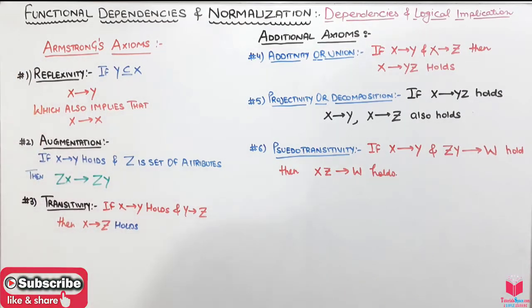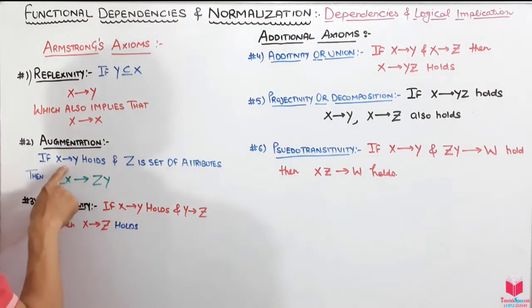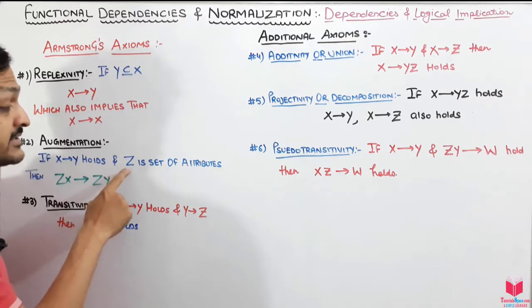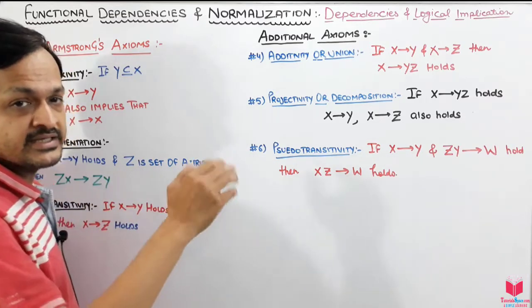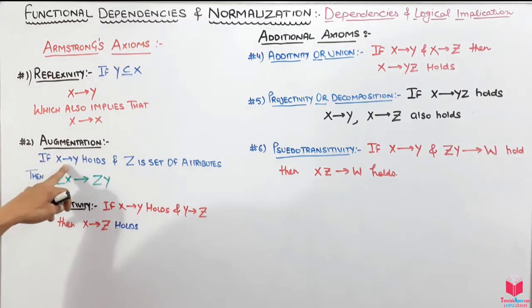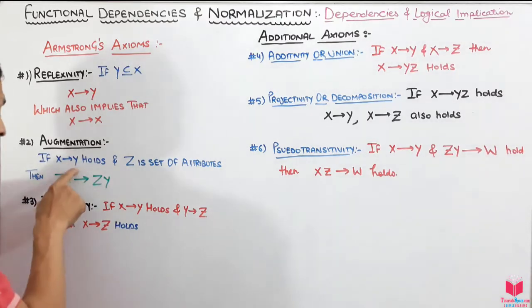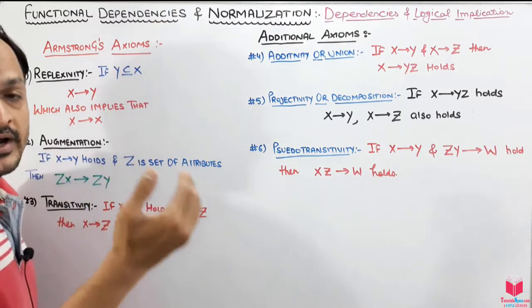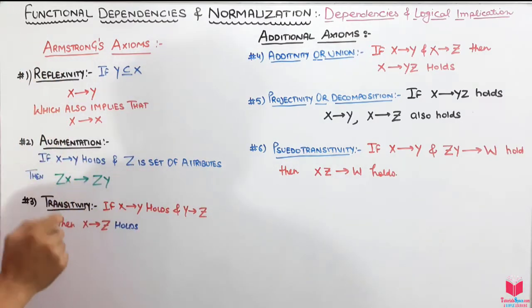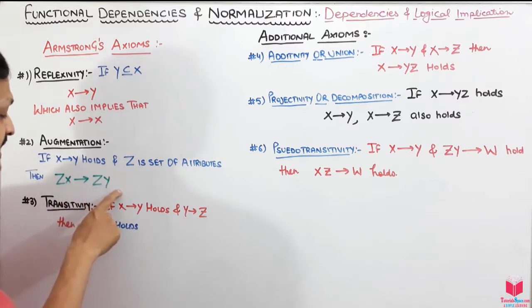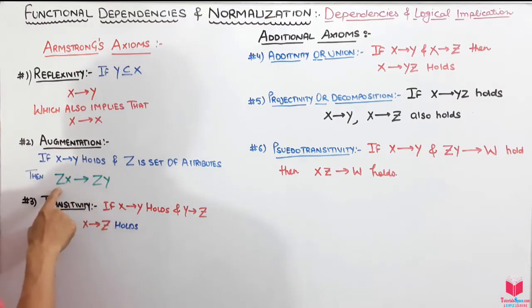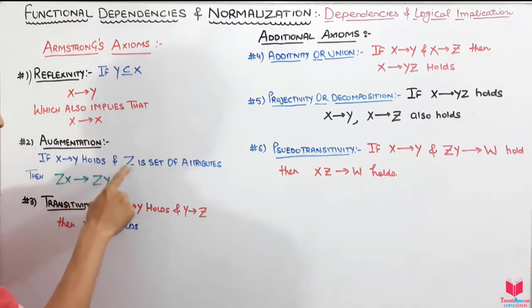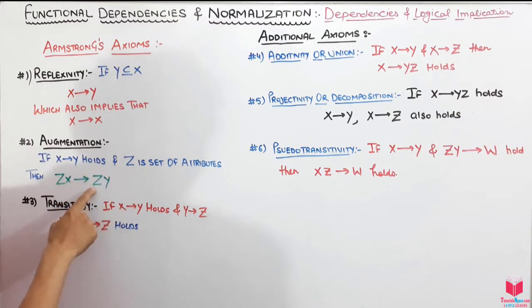After that we have another rule, augmentation, which says that if y is functionally dependent on x, and z is a set of attributes, where z is not dependent on any attribute right now, then we can imply zx to zy. That means we can find the value of zy from the value of zx. Here we have added z on both sides because this functional dependency exists.